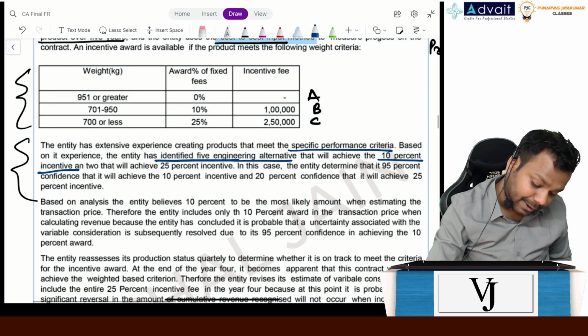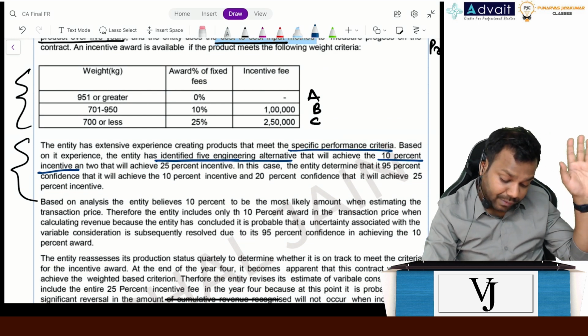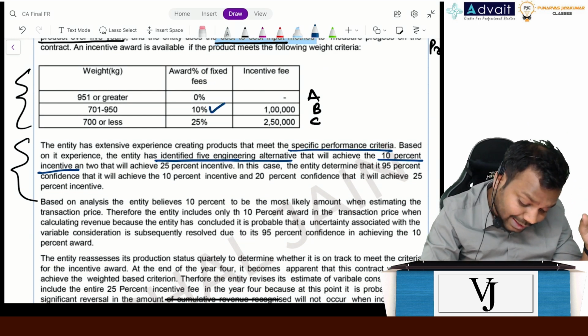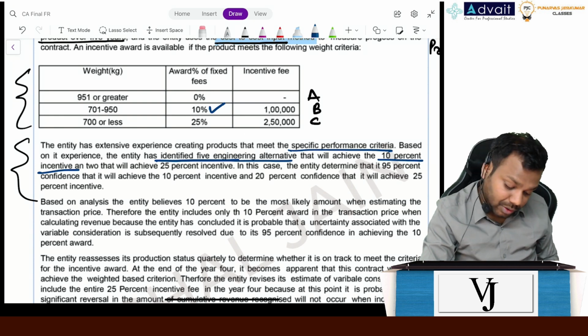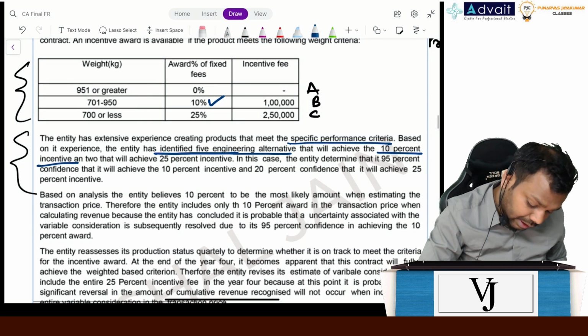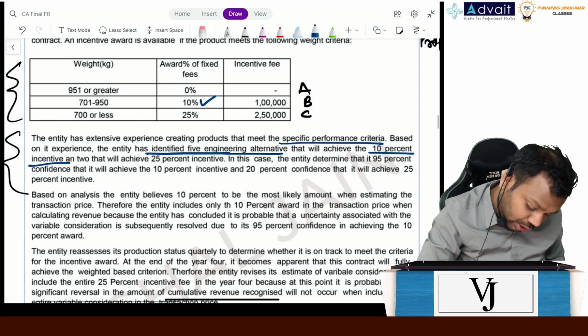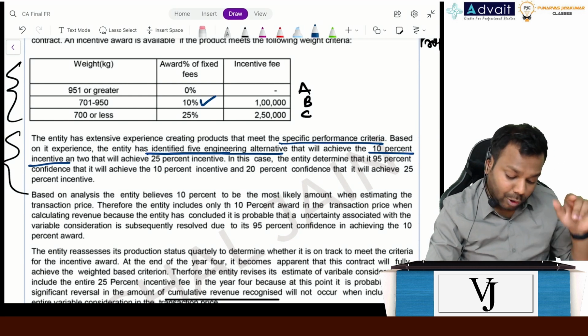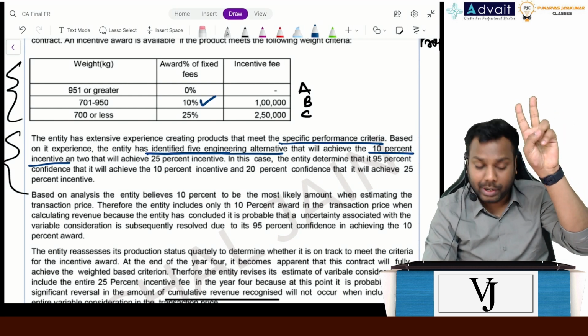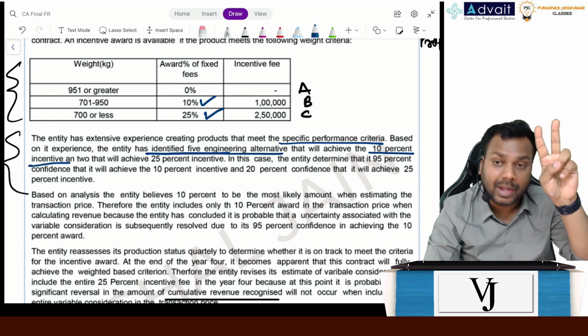It says that the entity has identified 5 alternatives that will definitely achieve this 10% criterion. And the entity has also identified 2 engineering alternatives that will achieve the 25% criterion.